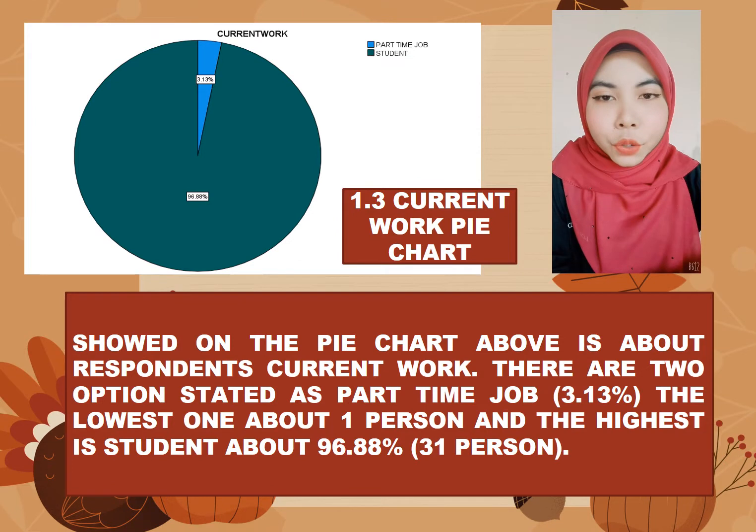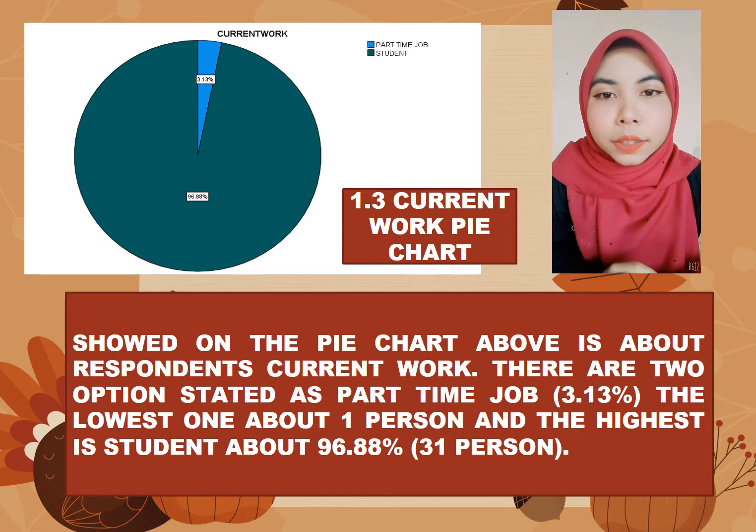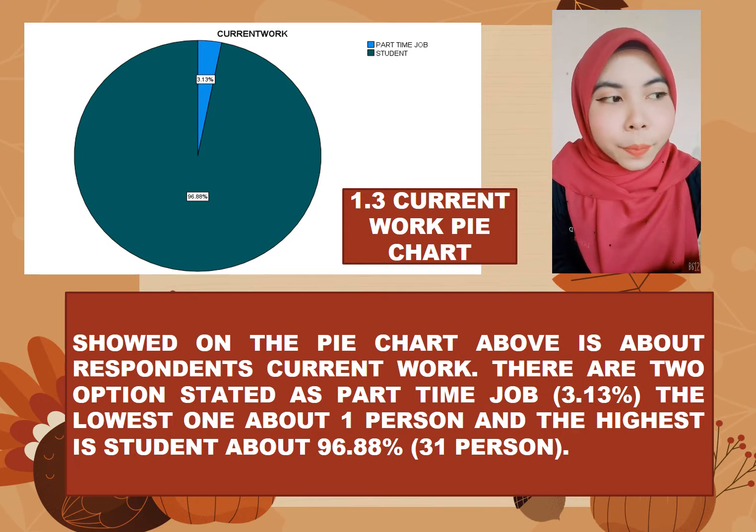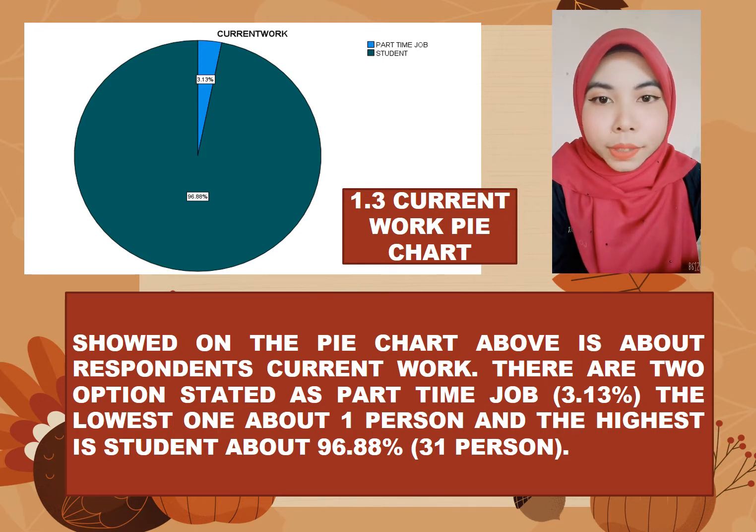The next pie chart shows the current work done by respondents. There are two options stated in the survey, part-time job and student, to be chosen by respondents. Part-time job has 3.13%, the lowest percentage, about 1 who works, and the highest is student, about 96.88%, 31 who are students.